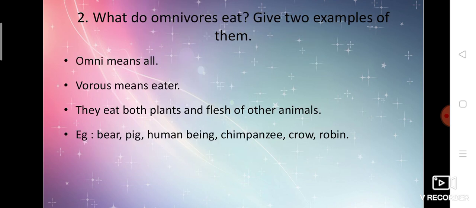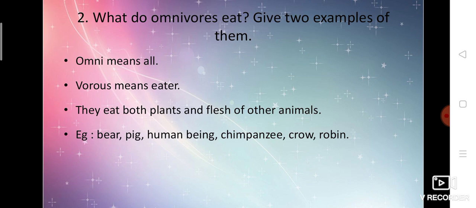Okay. Question number 2. What do omnivores eat? Give 2 examples of them. So what do you mean by omni? First of all, omni means all. Vorous means eater. So animals which eat both plants and flesh of other animals are called omnivores. For example, bear, pig, human being, chimpanzee, crow, robin, everything.